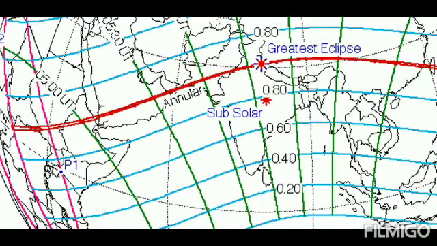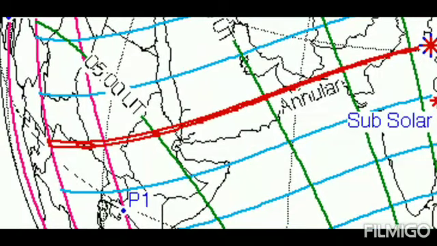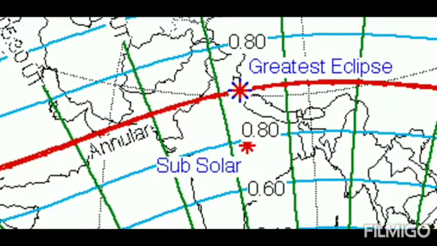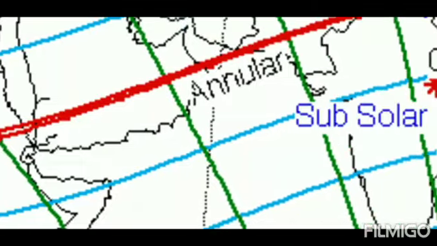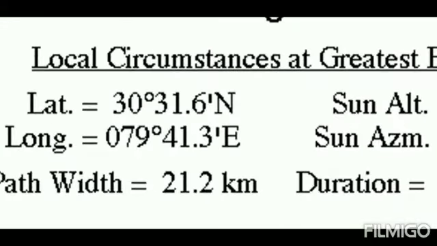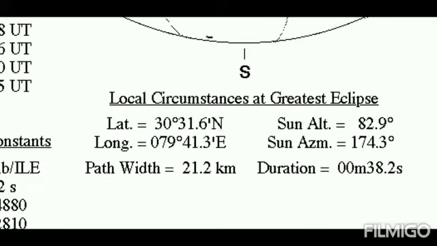Now an interesting thing I should tell. We can see this annular line, this red line, is becoming thinnest at the greatest eclipse, and eastward or westward the line is thickening. That means at the place where the greatest eclipse will be experienced, the path width is smallest, 21.2 kilometers. Any place eastward or westward of the place of greatest eclipse, the path of the umbra is wider,